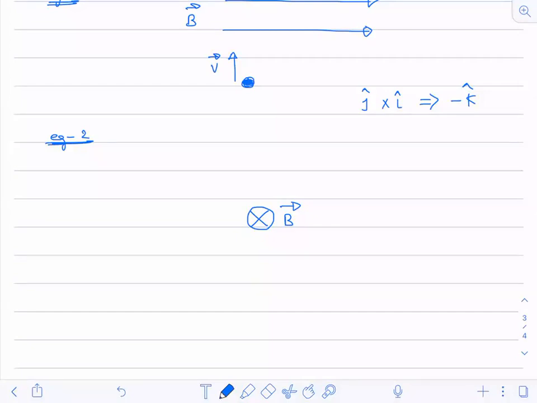A particle is there that enters like this, with velocity v. Now what are the directions?